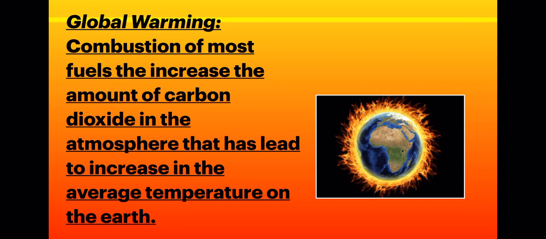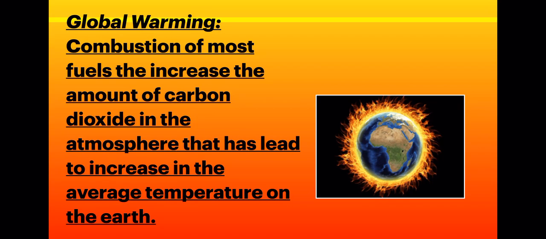Now children, if we do not stop this global warming, the low lying coastal areas will after some time get completely submerged underwater, and this will cause a lot of loss of life and property.